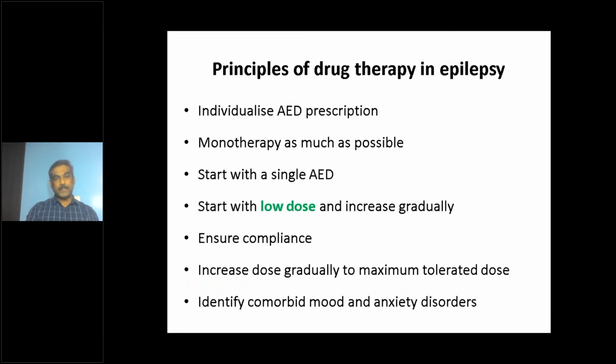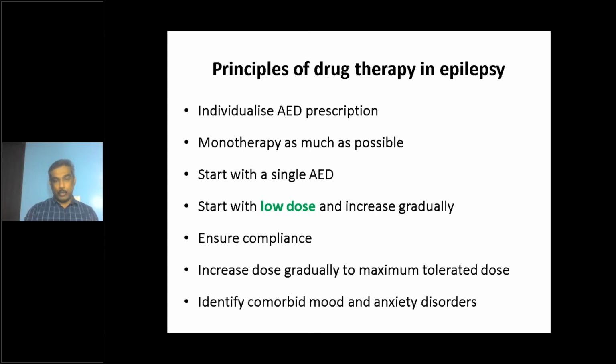So when coming to principles of drug therapy in epilepsy, we always individualize the anti-epileptic prescription. There is no single anti-epileptic medication like, I'll use sodium valproate for everyone and it will work half the times. That approach is not correct. We need to individualize the anti-epileptic medication prescription to that particular child with that particular epilepsy syndrome. So we always start with one medication. It's not like your anti-tubercular therapy or any other therapy where you give 4 or 5 medications at a time. We always start with monotherapy, that is a single drug.